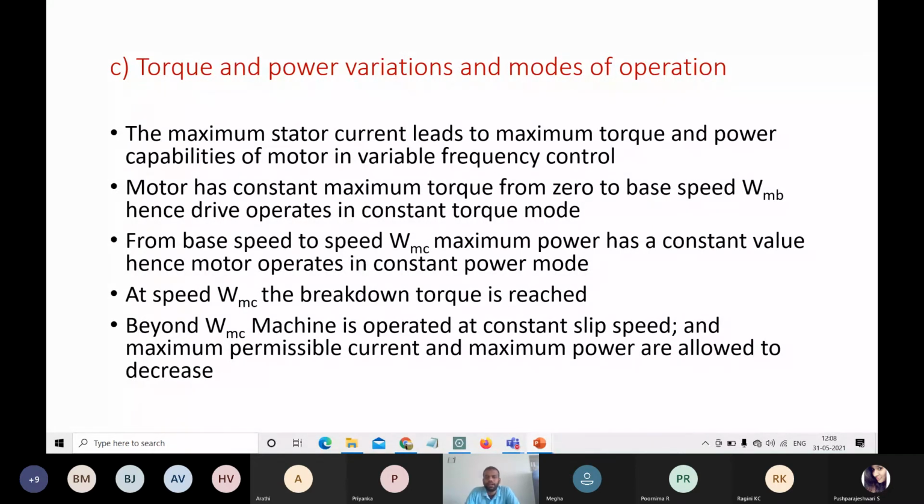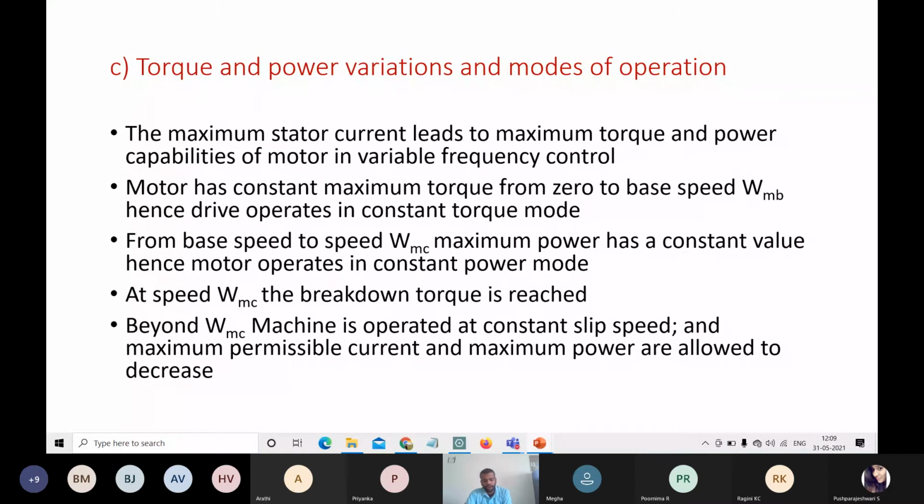The maximum stator current leads to the maximum torque. When we supply the maximum current, the torque will automatically be maximum. This maximum torque leads to the maximum capability of variable frequency control, the power at maximum torque, the power capabilities of the motor in variable frequency control.